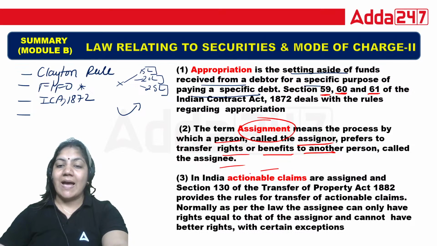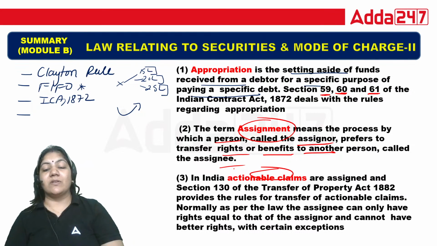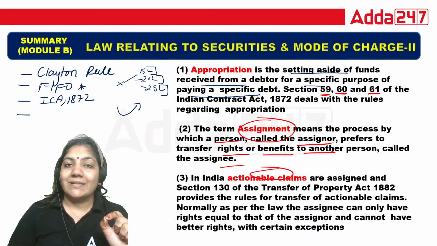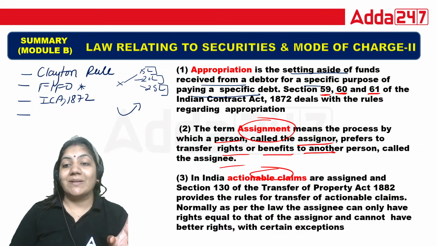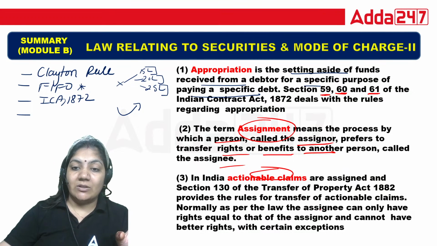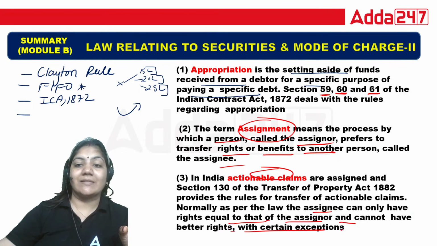Okay. Actionable claim, first of all, is given in the Transfer of Property Act. This claim is for the unsecured debt, not for the secured debt. For the unsecured debt, actionable claim is there. Normally, as per law, the assignee can only have a right equal to that of the assignor and cannot have a better right, with certain exceptions. That is important.